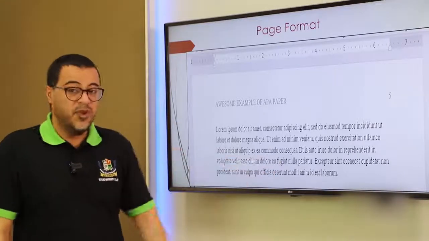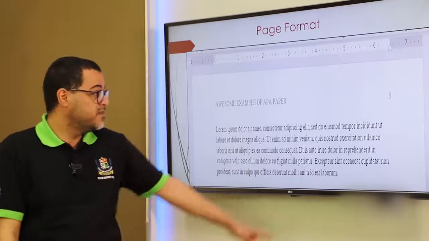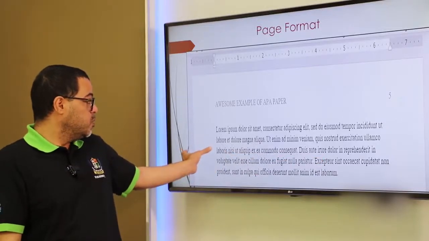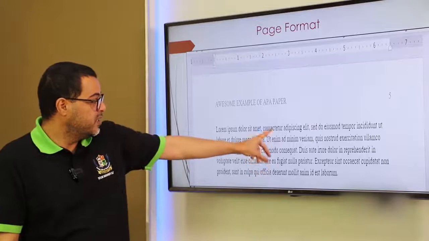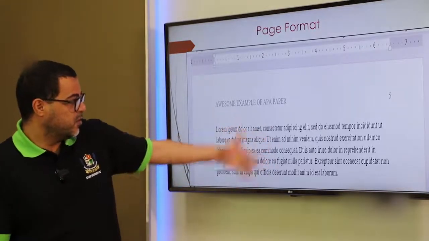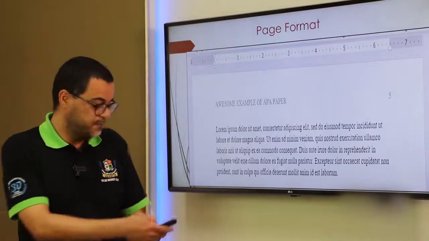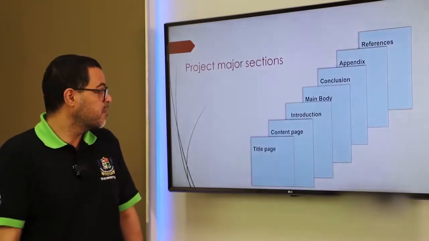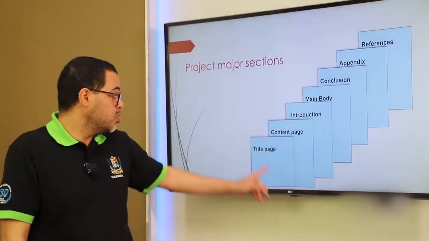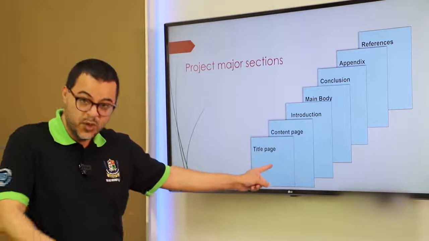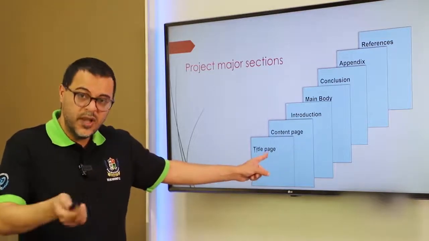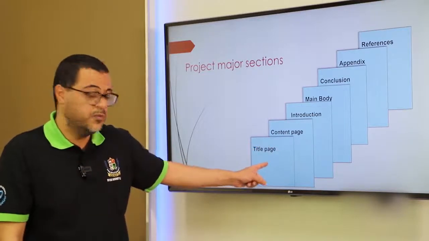This is an example of a page format. So this is 1, that's 1. This side is 1. This is Roman times. And yeah, so you know this already. This is Microsoft Word. This is how the order of the pages. So you would have the title, which is your name, your instructor, the instructor's name and the year and blah, blah, blah. We talked about it in the previous slide.